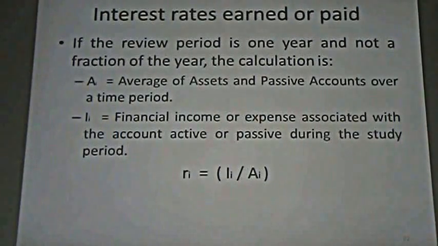This is A sub I. So we divide the interest that we are paying or charging by the average of deposits or loans, and we obtain the average interest rates for these loans or for these deposits. This is the formula we have seen in the previous example.